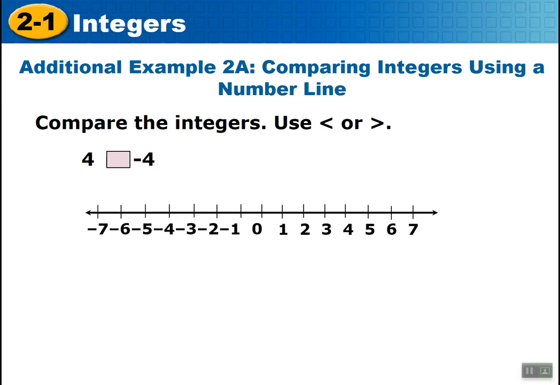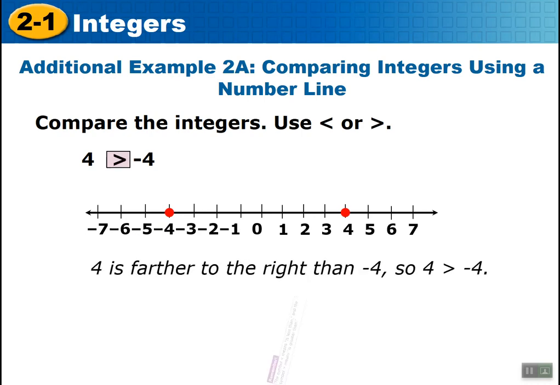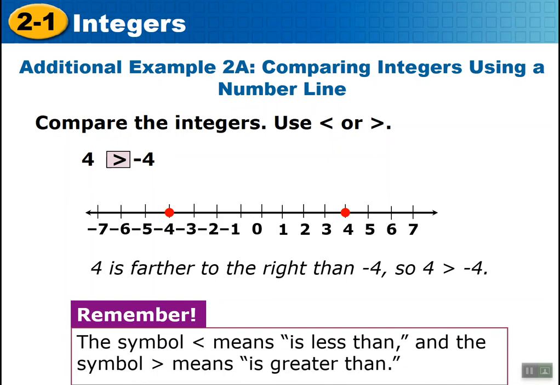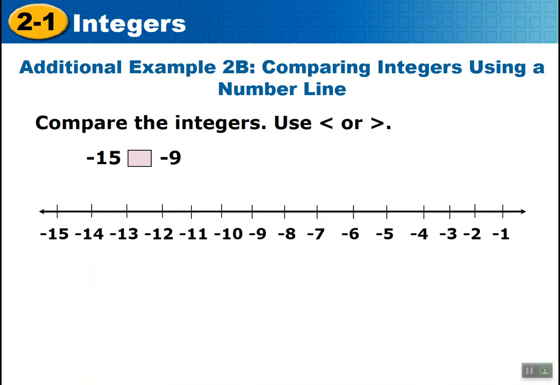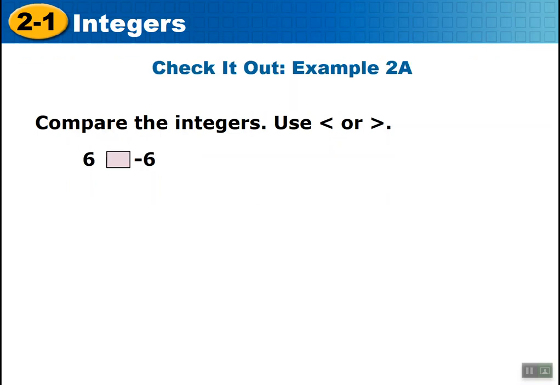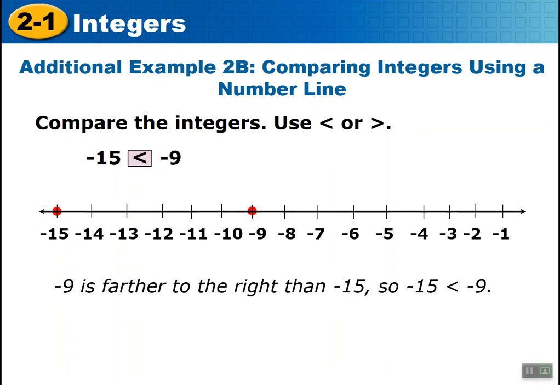So we know, which one's bigger? Of course we know 4 is bigger. It's farther to the right, so 4 will be bigger. Compare these. Which one's bigger? This is where you see 15 and you think it's bigger than 9. But negative 15 is actually smaller than negative 9.